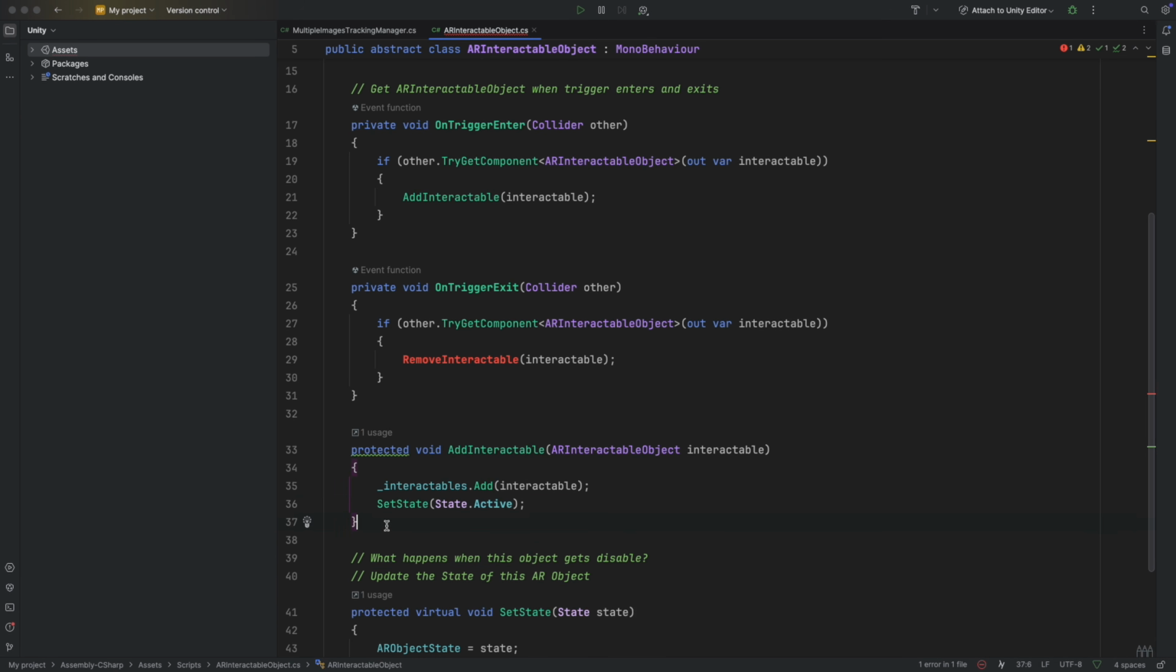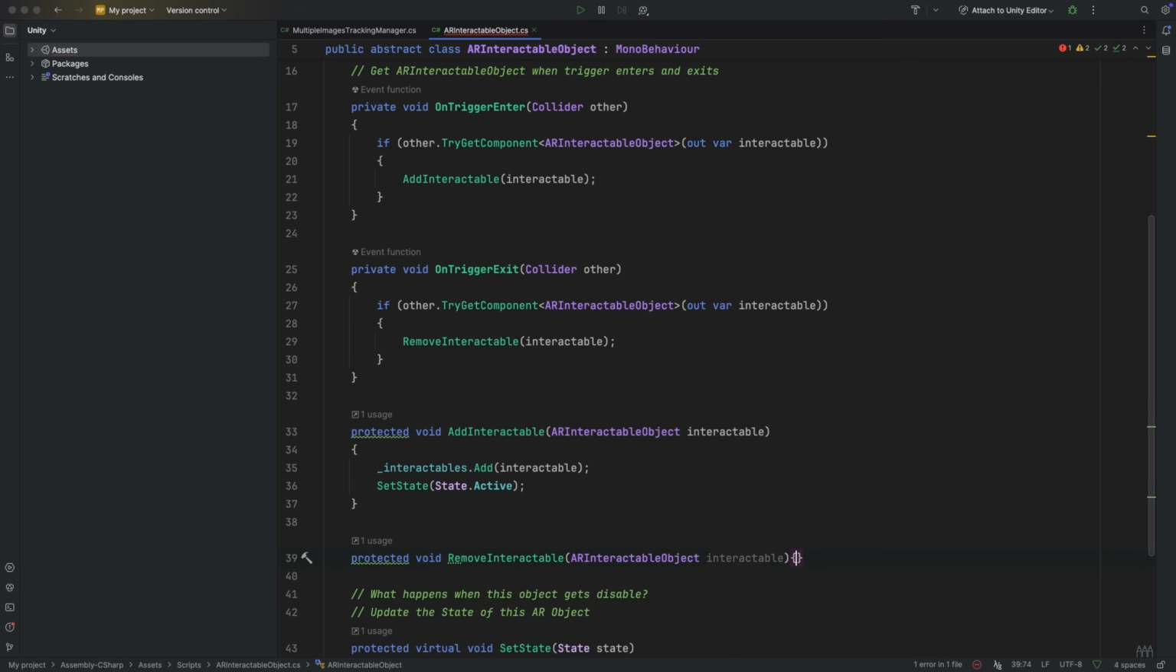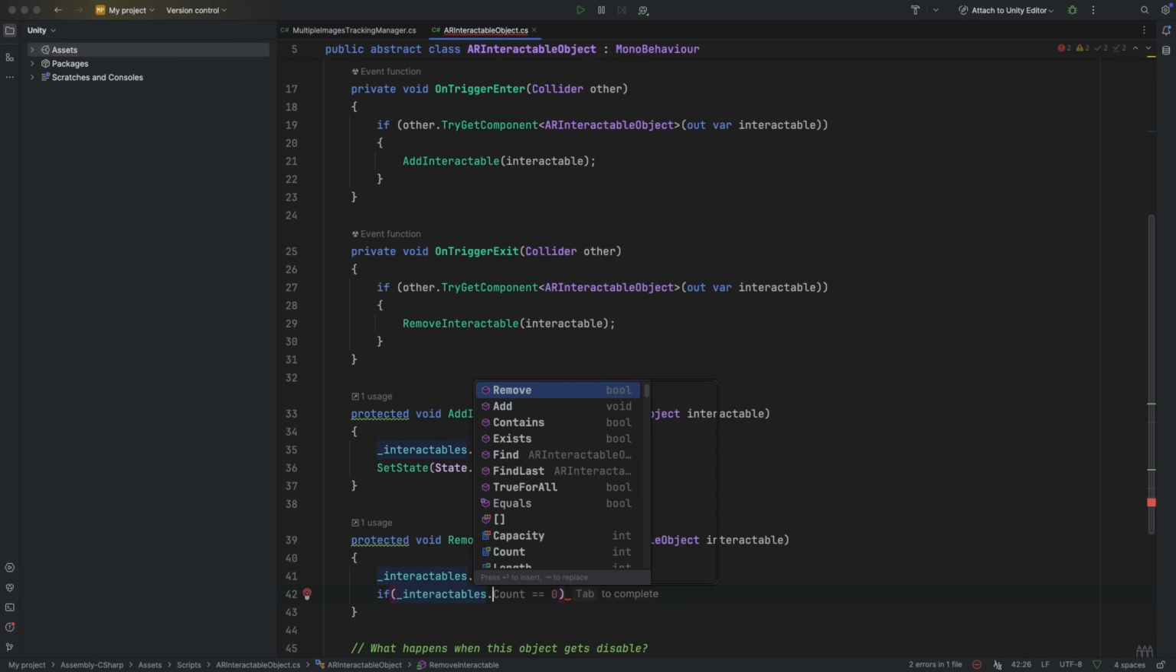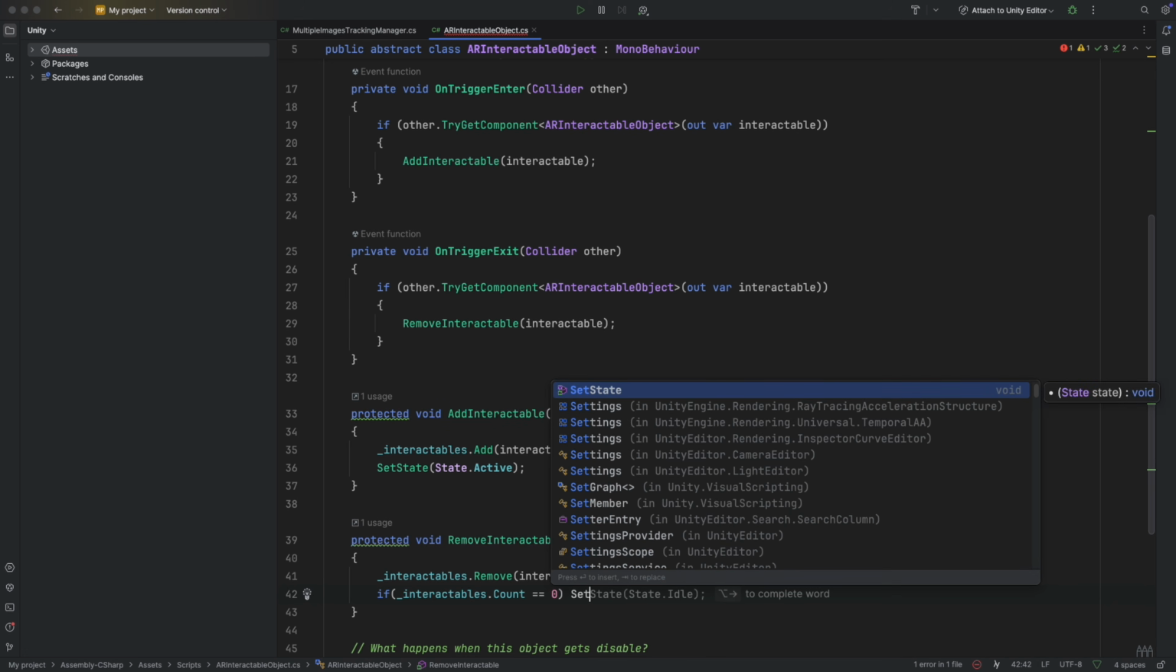Now, create a protected function removeInteractable that also receives an AR interactable object. Here we remove interactable from interactables list. So if the list gets empty, then call setState and pass idle.